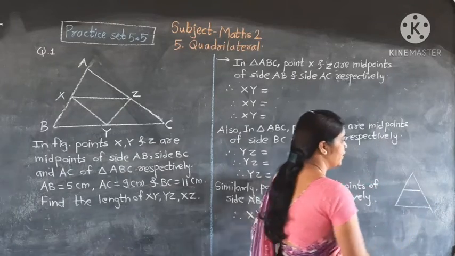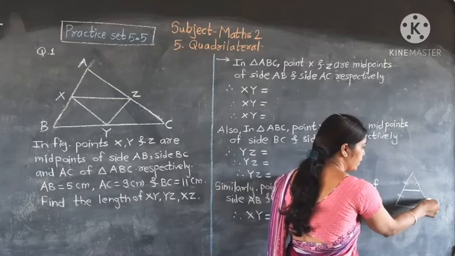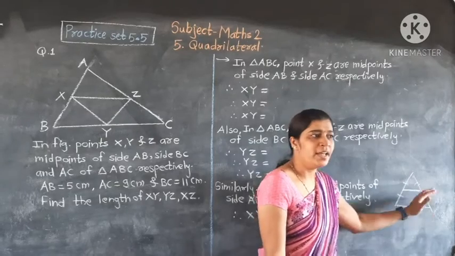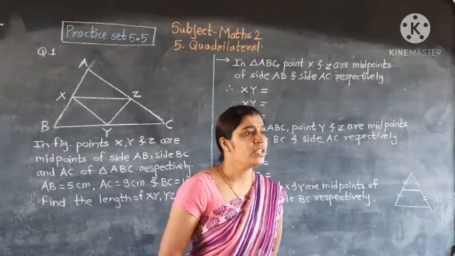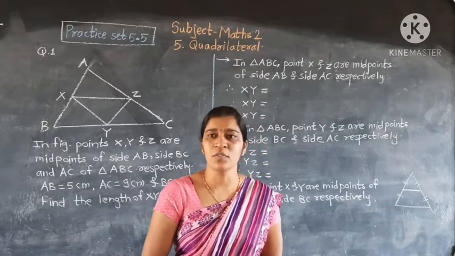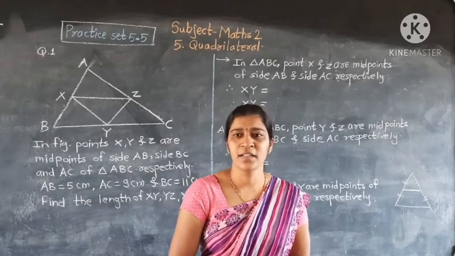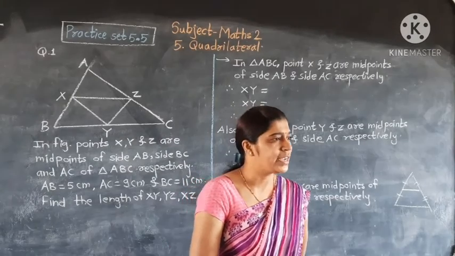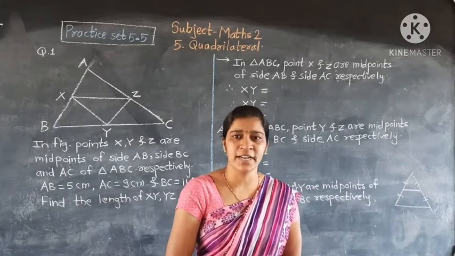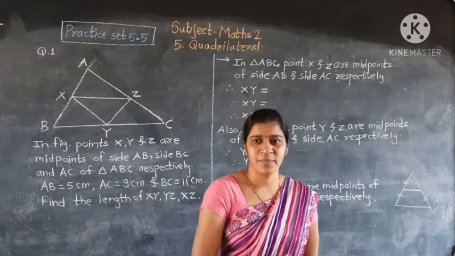And what is the converse of the midpoint theorem? In the converse of the midpoint theorem, we had seen that if in a triangle, a line segment through the midpoint of one side is parallel to another side, then it bisects the third side.